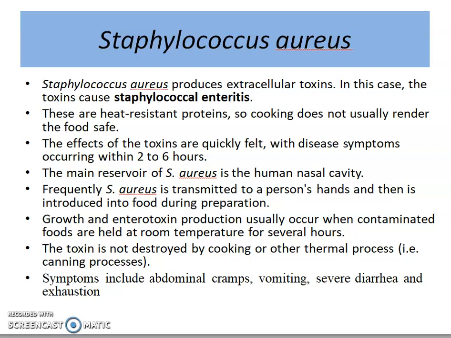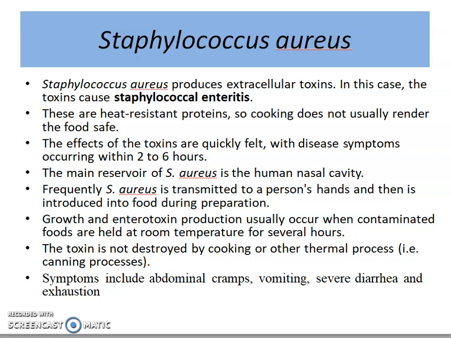It is nothing but the inflammation of the enteric tract. And in the case of Staph aureus intoxications, even cooking as well as thermal processes, even those involved in canning, will not be sufficient to nullify the effects of these intoxications. We will be continuing with various other intoxications in the next classes.